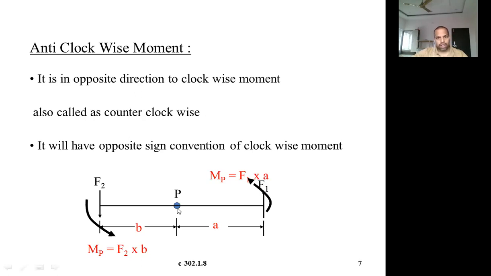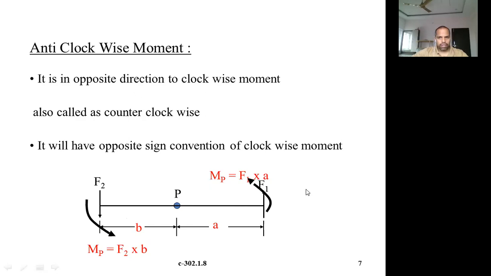Always see this: we are referring to a point. We are taking point P as the reference. Then only we can decide it. So F1 acts upward, and similarly force F2 acts downwards. The previous one was upward. Now let us see how the moment takes place, how these forces try to rotate the body, and in which direction.